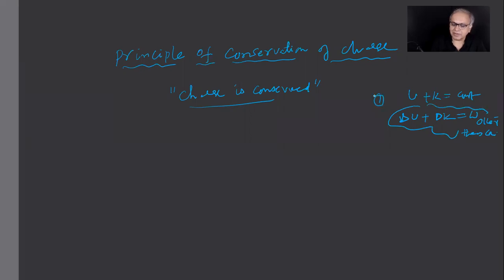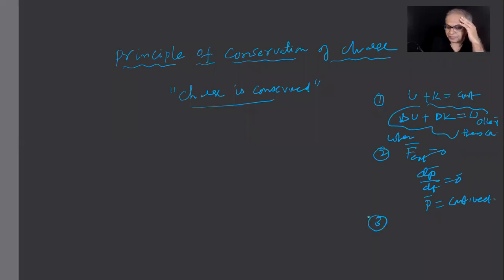The first one. The second one is what? When F external equals 0, dp bar by dt is 0 and p bar is a constant vector. This is the principle of conservation of linear momentum. The third one is what? Conservation of angular momentum. That is, when tau external is 0, L bar is constant. Angular momentum of a system is constant.